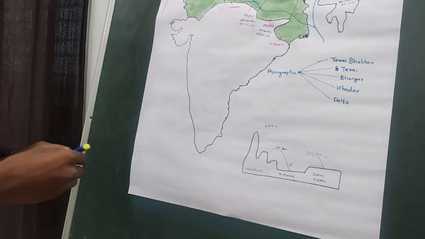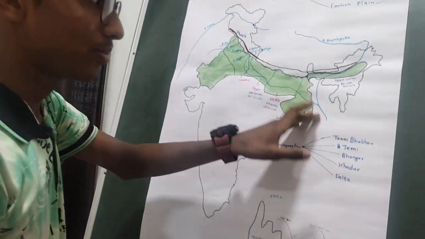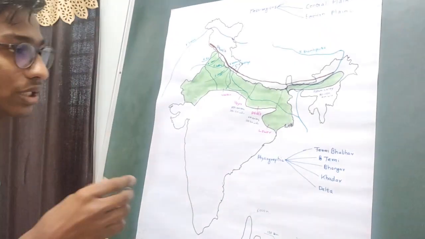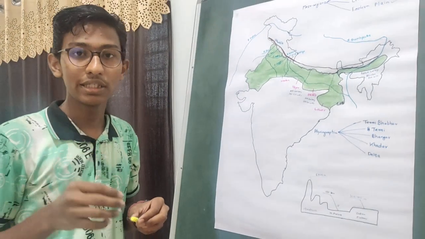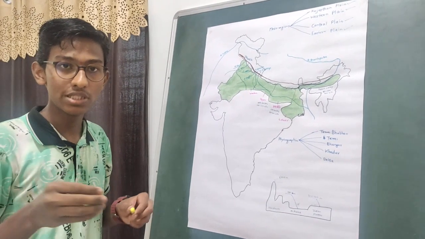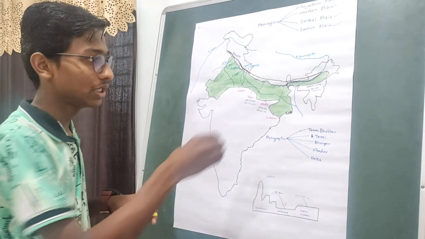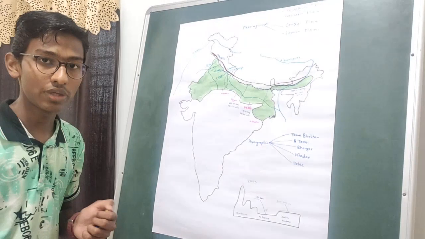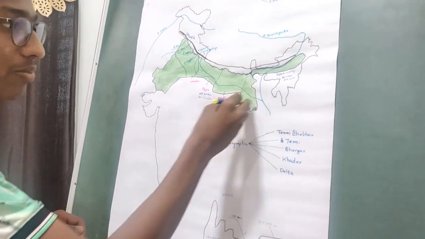The delta region of India is one third located in India, and the remaining part is in Bangladesh. First let us know what is a delta. The delta of a river is formed when the river at its mouth, with its tributaries, forms a triangular shaped area. That triangular shaped area is known as a delta. Here the delta is the Ganga Brahmaputra delta.